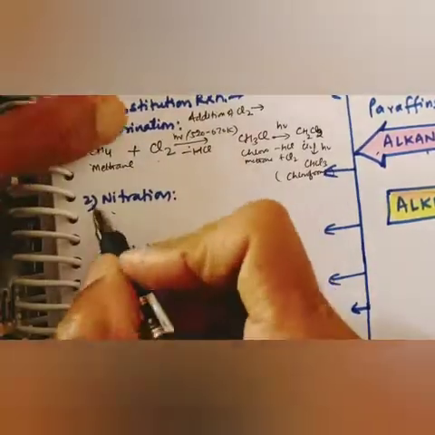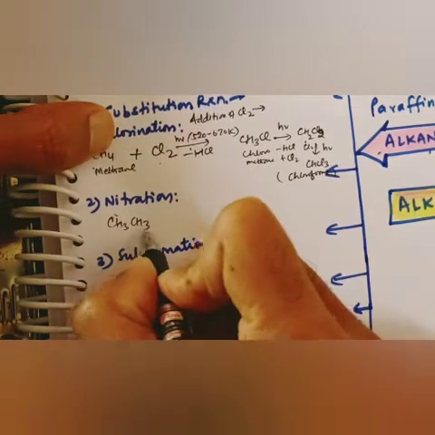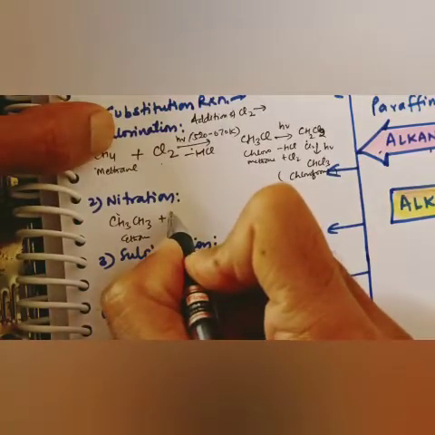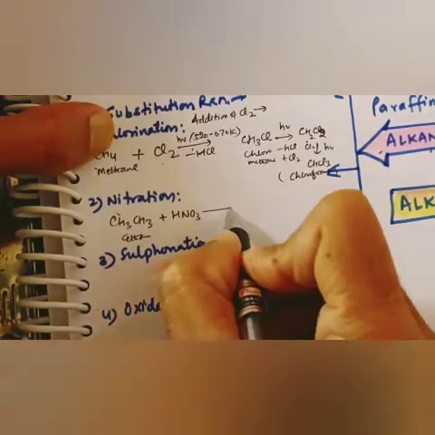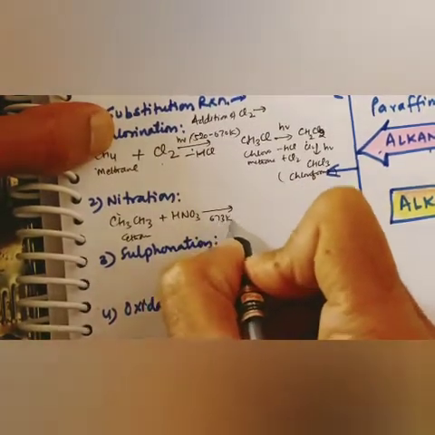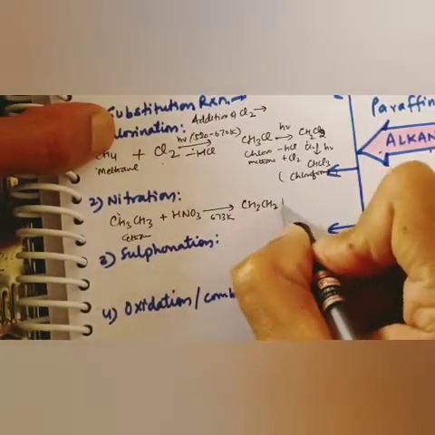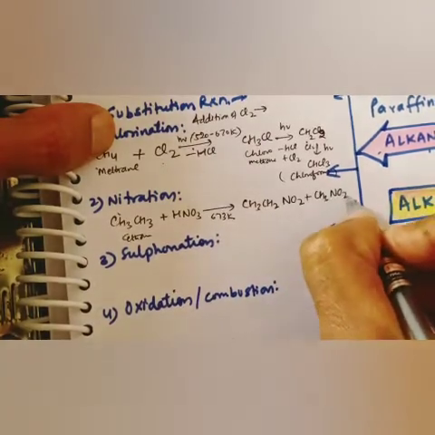Then nitration. In nitration, when ethane reacts with fuming HNO3 at 673 Kelvin, it will convert into CH3CH2NO2 plus CH3NO2.